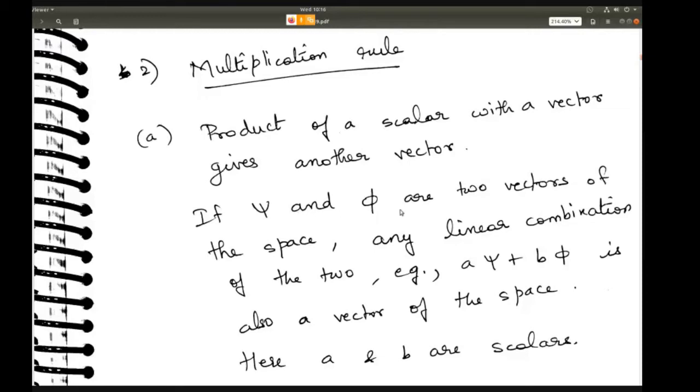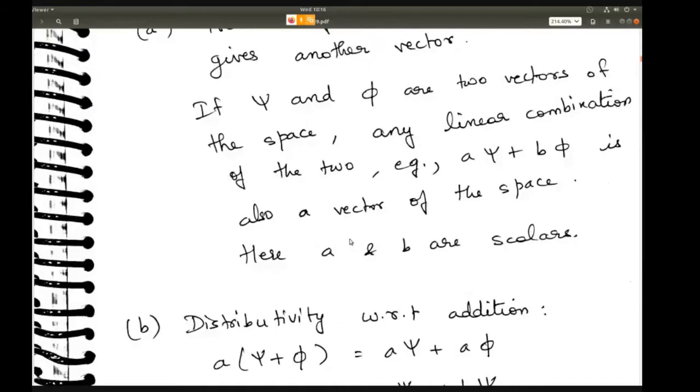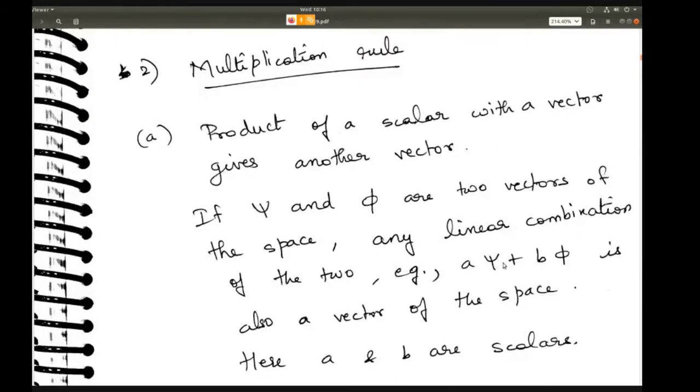So if psi and phi are two vectors of the space, any linear combination of the two vectors, a psi plus b phi, is also a vector. This we have already seen, right? This we anyway know from the principle of linear superposition, right? That this will be a new vector. Here a and b are scalars. So a psi is also a vector, b phi is also a vector. You add them up, you'll get a new vector.